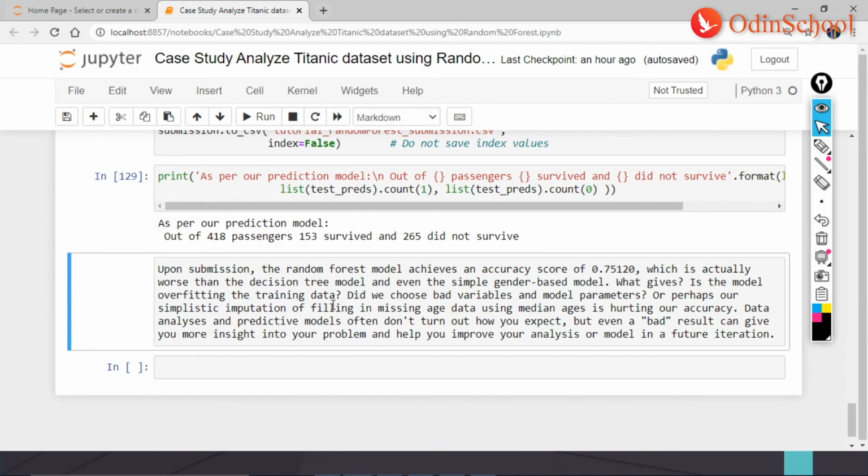Now, when we have this kind of a problem, there are two approaches. Either we could try parameter tuning, or you could probably try tuning your whole algorithm once again to perfection, right? So yeah, this is exactly what we are trying to do here. And even a bad result can give you more insight into your problem and help you improve your analysis or model in future.